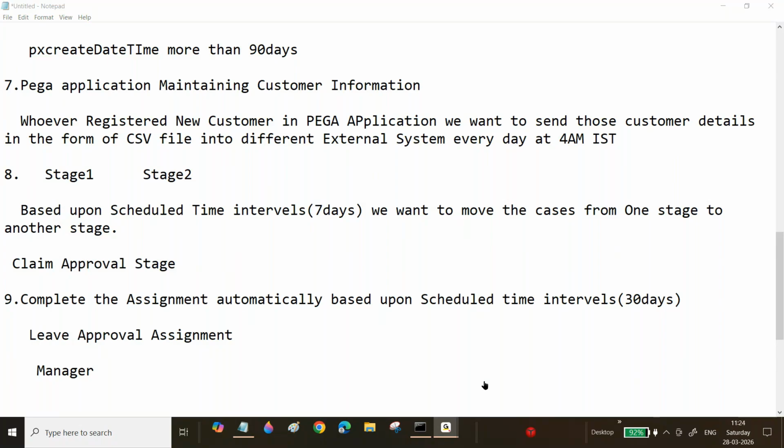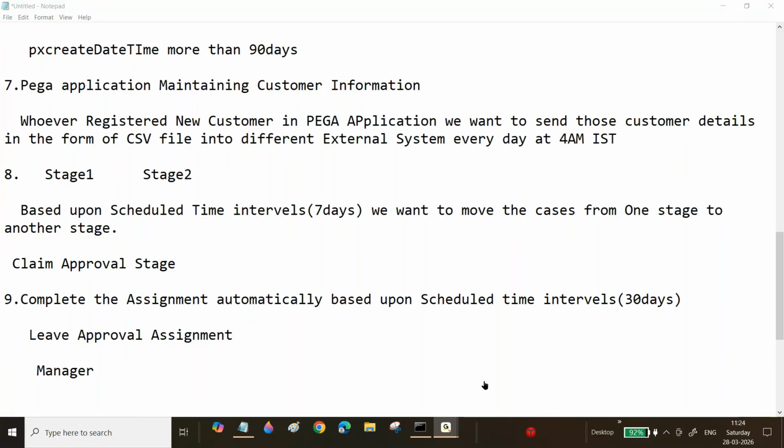Shall we auto approve that claim request? Would any business person design the business use case like that? No. That company will be gone, right? If you are doing like that. Leave means no issues.